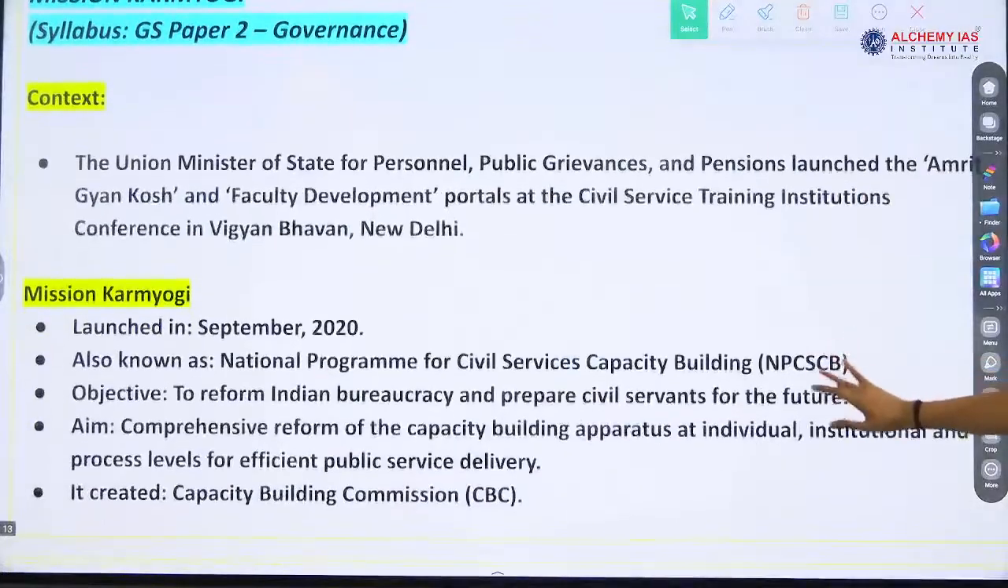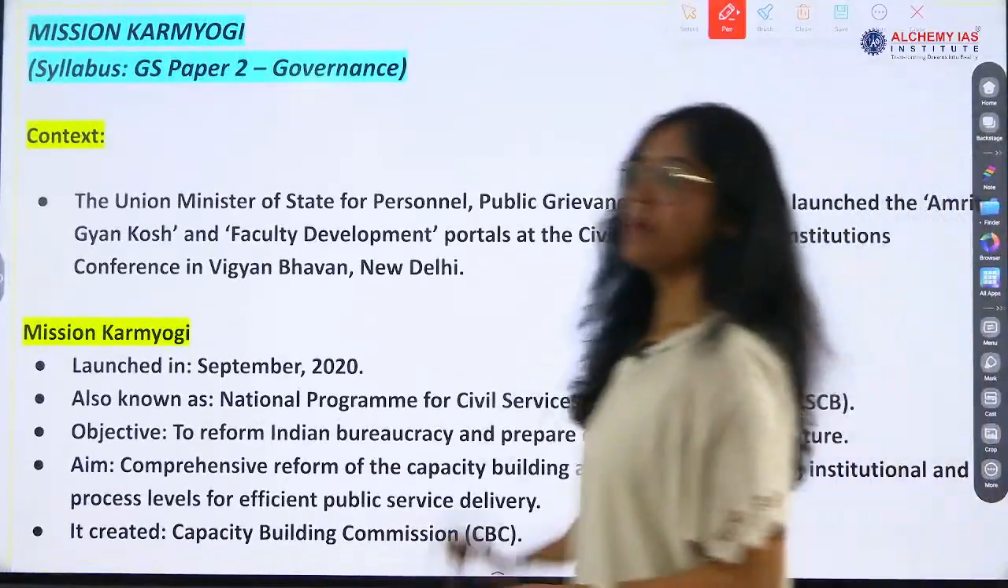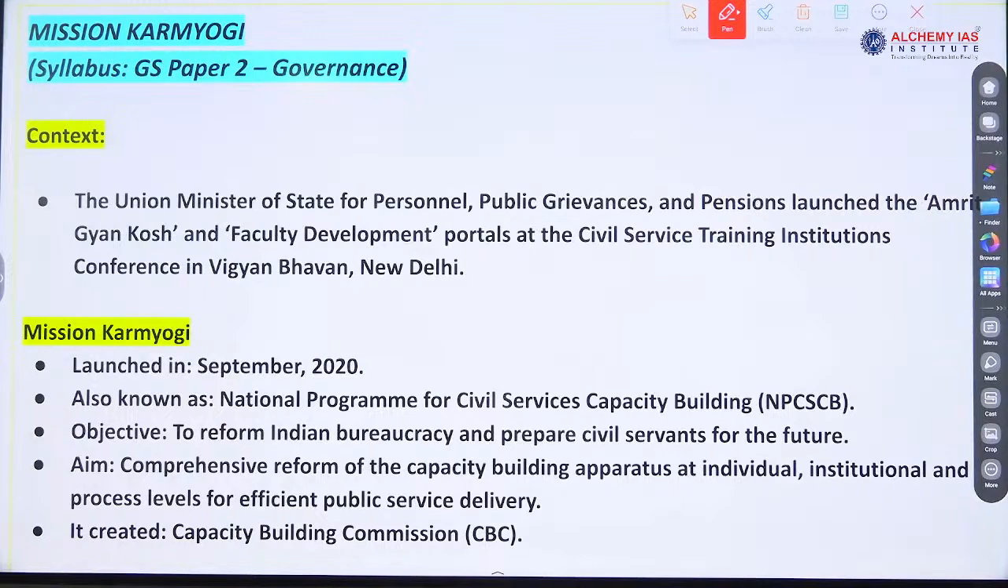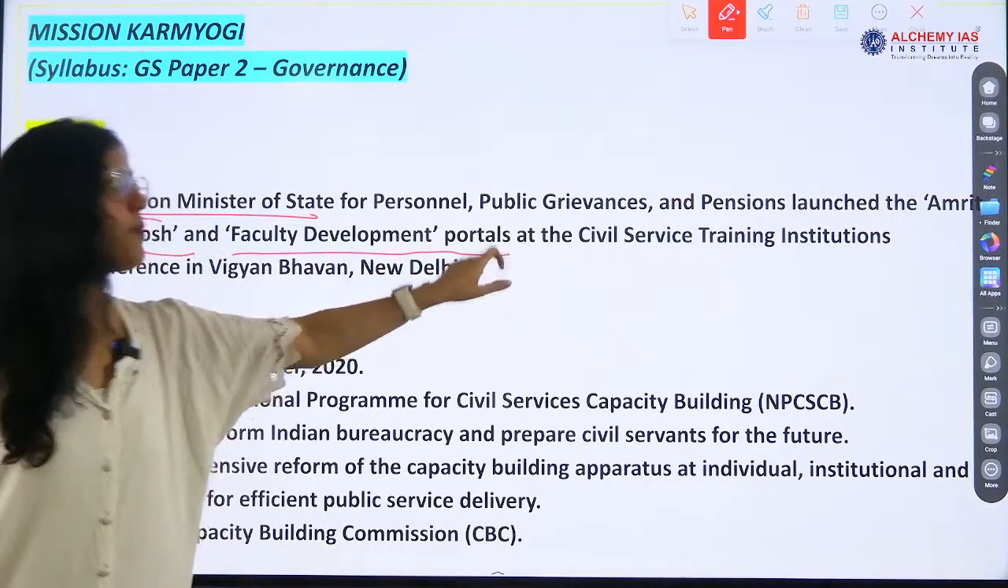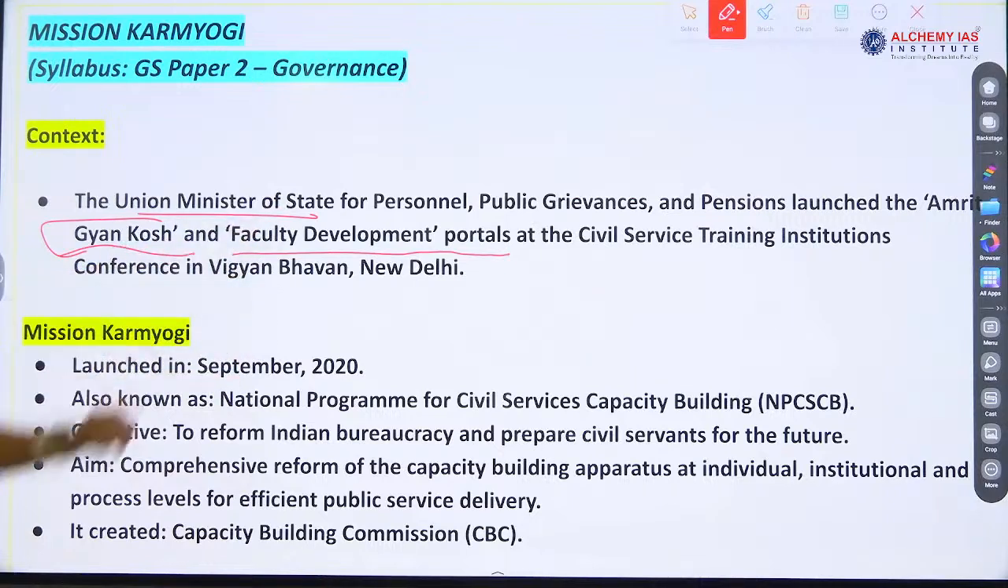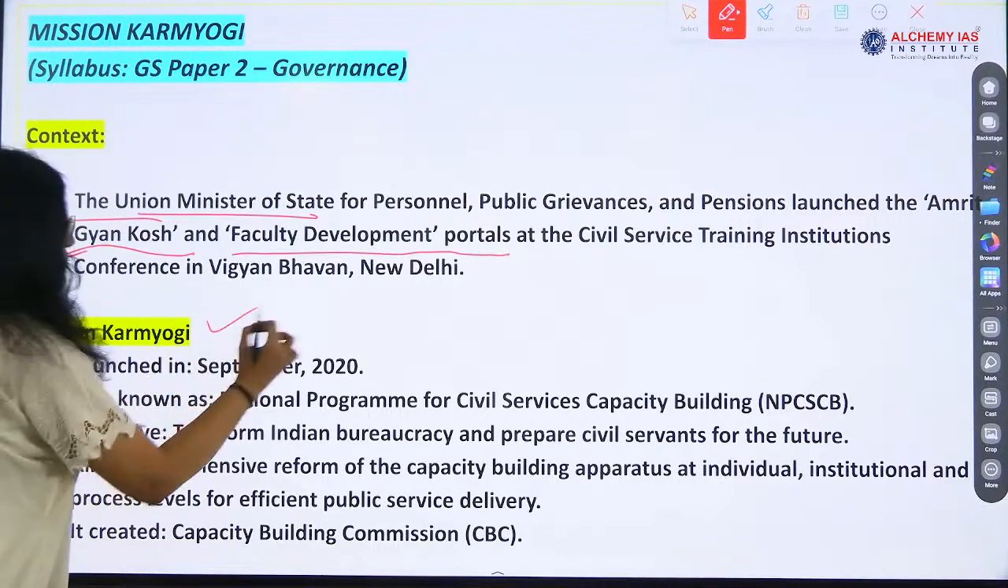Mission Karma Yogi. The Union Minister of State for Personnel, Public Grievances and Pensions launched the Amrit Gyan Kosh and Faculty Development Portal at the Civil Service Training Institutions, Vigyan Bhavan, New Delhi. And for this reason, Mission Karma Yogi becomes important. Amrit Gyan Portal and Faculty Development Portal.